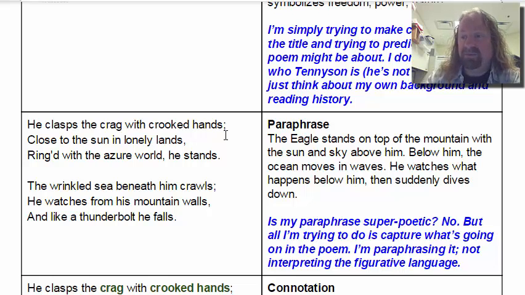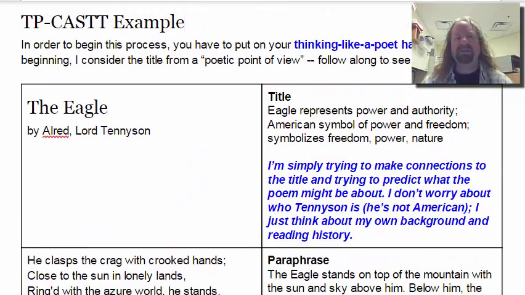That's our entire poem. On its own, okay, it's a poem about an eagle, so what? But when we use this TP-CASTT process of analyzing poetry, we find a whole lot more in the poem than maybe we first expected. So the first T is title.